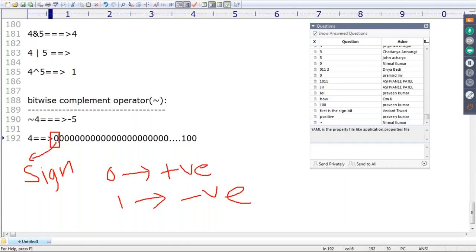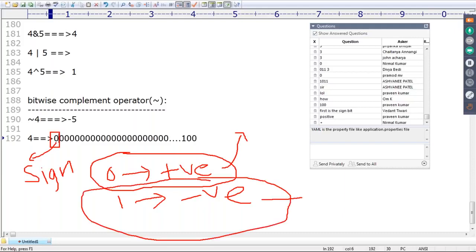Anyway, this level is not required, but the people who are very much interested can be aware. Next, positive numbers will be represented directly in the memory, but negative numbers will be represented in 2's complement form.